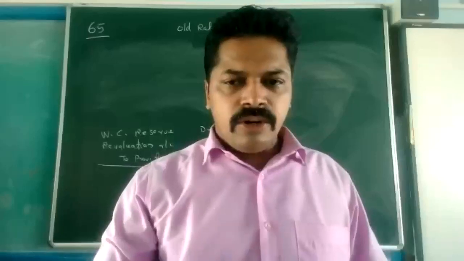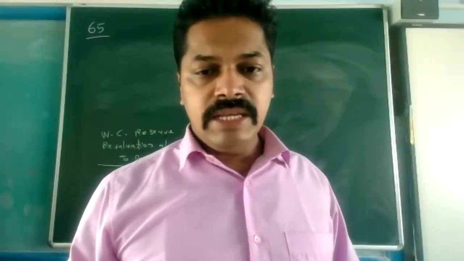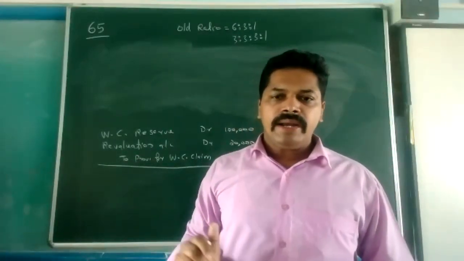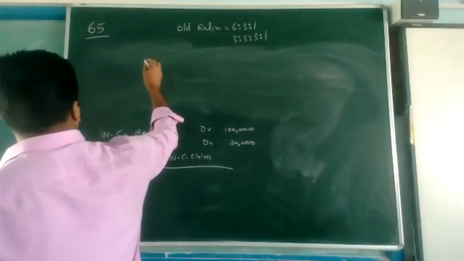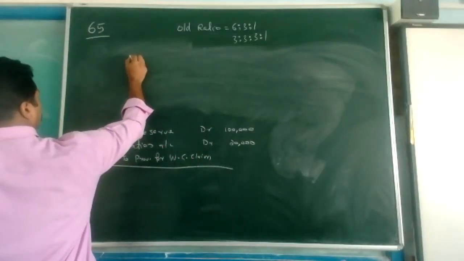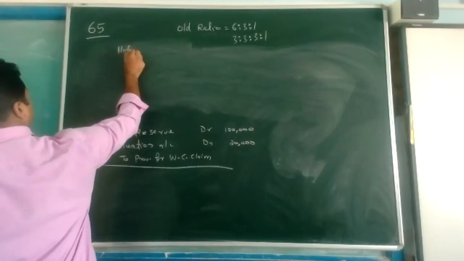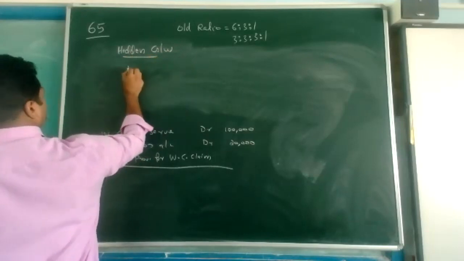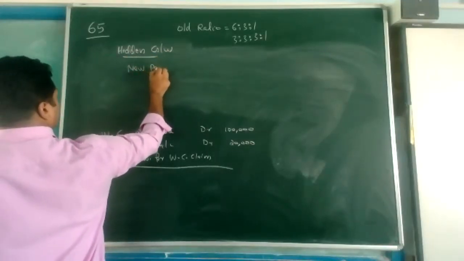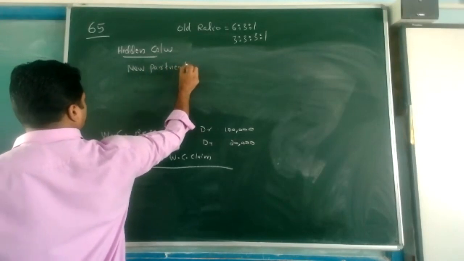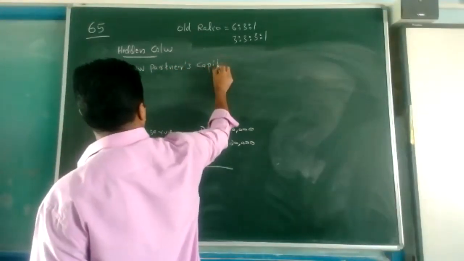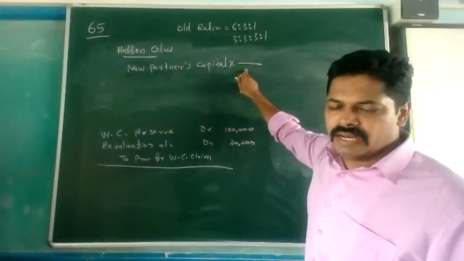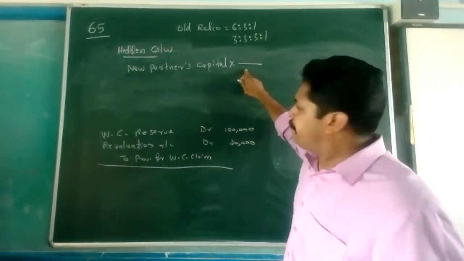Hidden goodwill is a treatment I taught in our website class. This is the formula. New partner's capital, that is D's capital, is how much? New partner's capital into the reciprocal of his share.